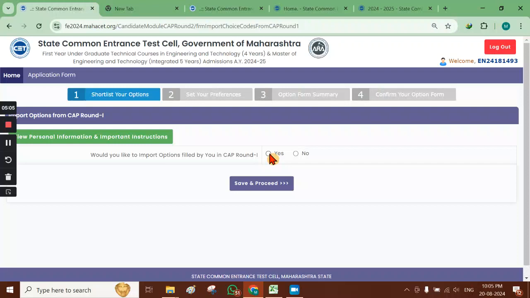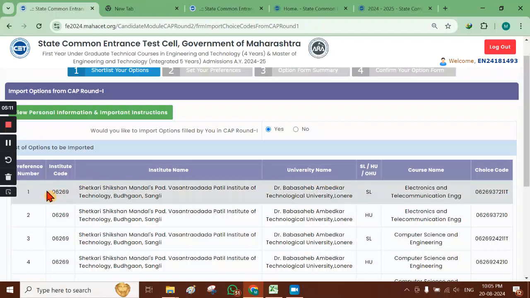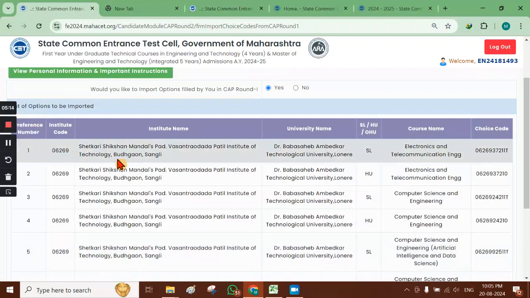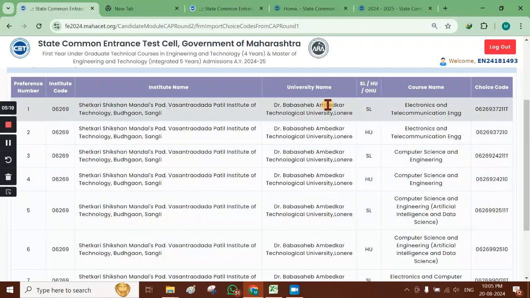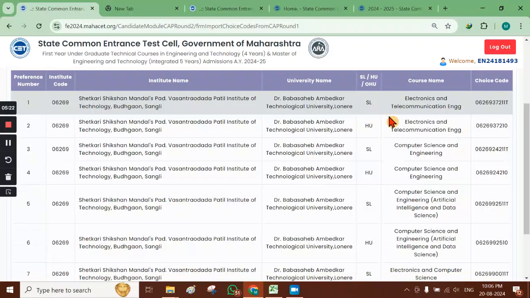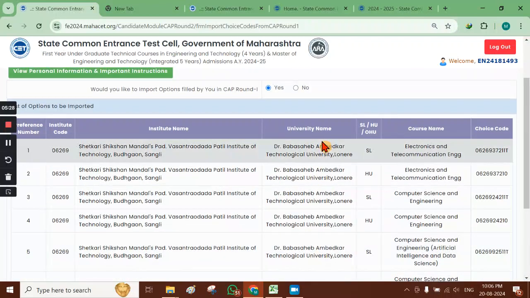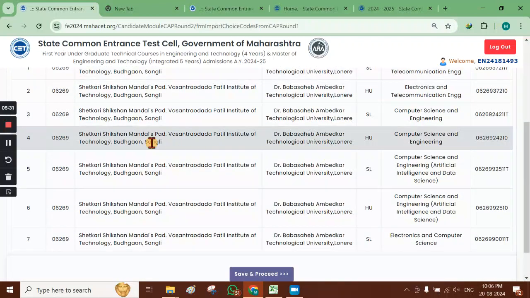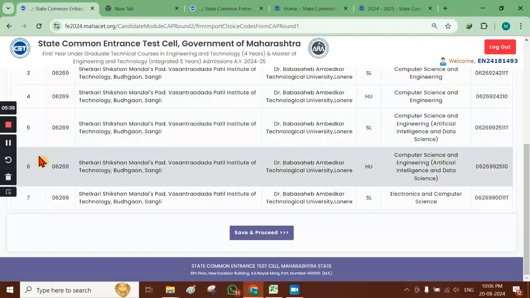So if you say yes, I'm going to say yes, then all those options in the same order in which we had submitted our CAP round 1 have been recalled. So all those things are maintained. Okay, so it was saved already, so all these have been recalled. Then again you can check for the correctness of the preference number, and if you want to make any changes, you can make the suitable changes according to your wish in the next step.